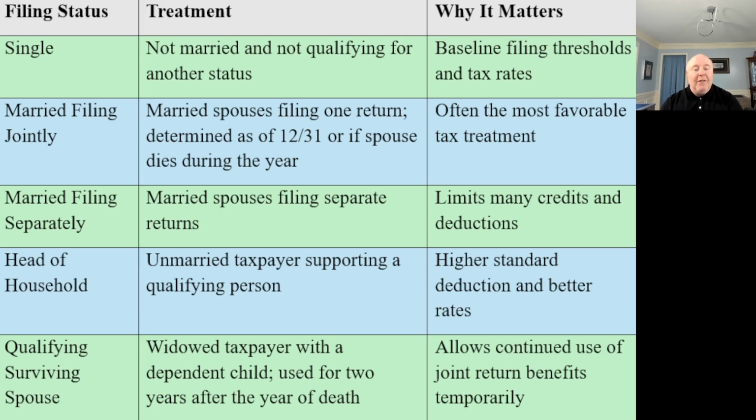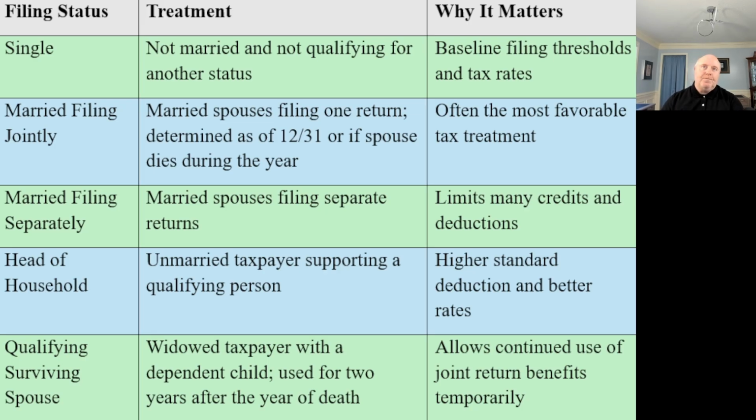Now, if they do have a qualifying dependent, they're supporting a qualifying person, then we could change it to head of household. We like head of household because when we look at single, we're going to have a lower standard deduction and be in a worse tax bracket than if we are head of household. Head of household gives us a better tax bracket and more of a standard deduction. So if we qualify for head of household, we would prefer that over single.